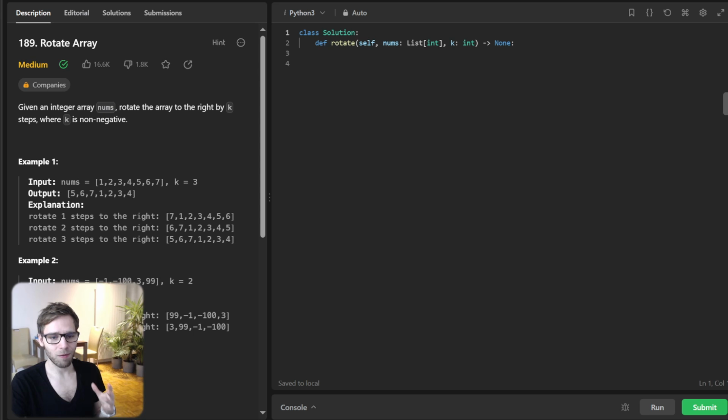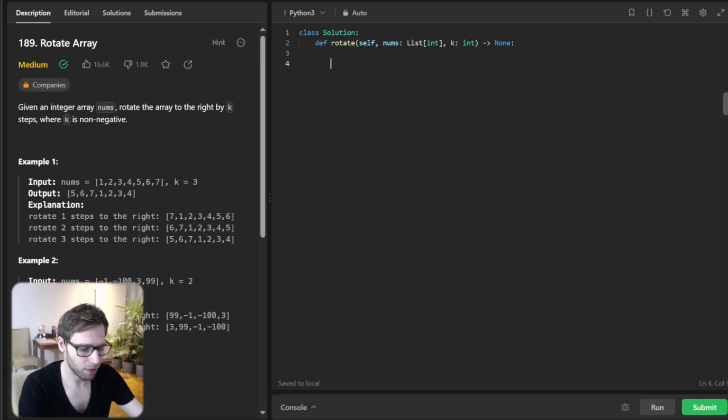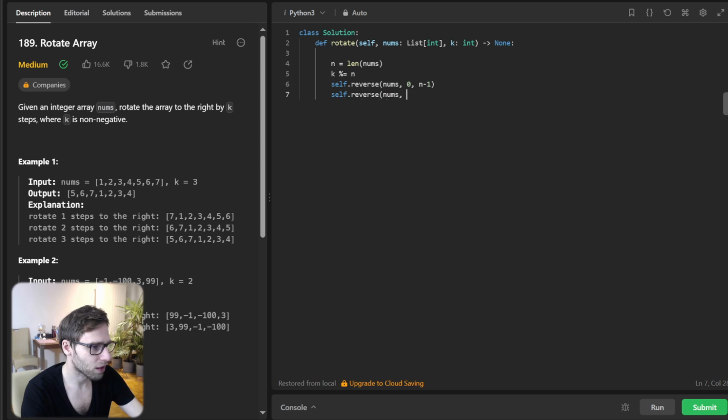So we will first handle the edge case by adjusting k if it's larger than the array length. So n will be len(nums) and k modulo n. self.reverse(nums, 0, n-1), and then self.reverse(nums, 0, k-1), and self.reverse(nums, k, n-1).